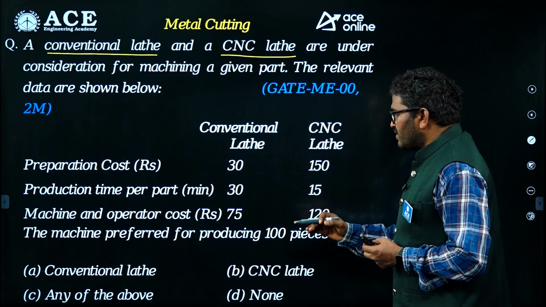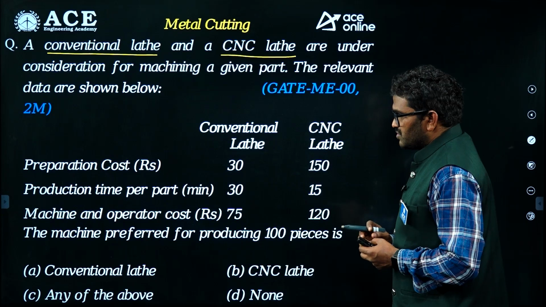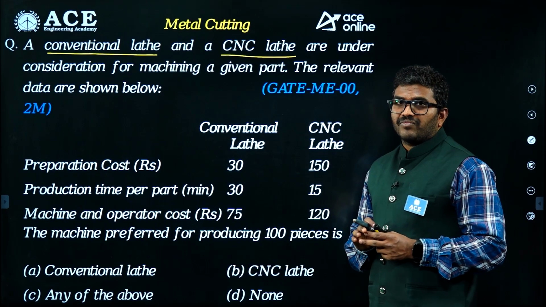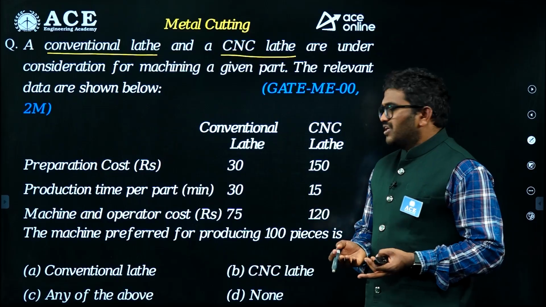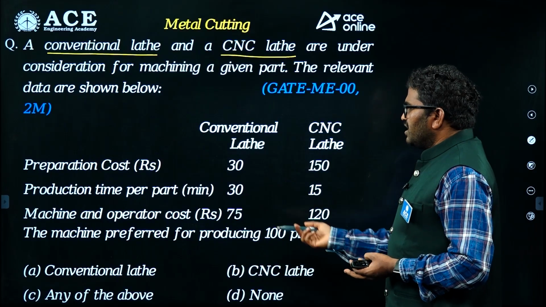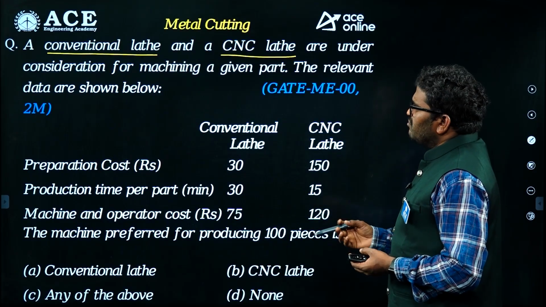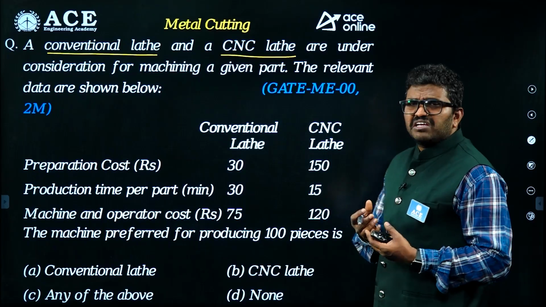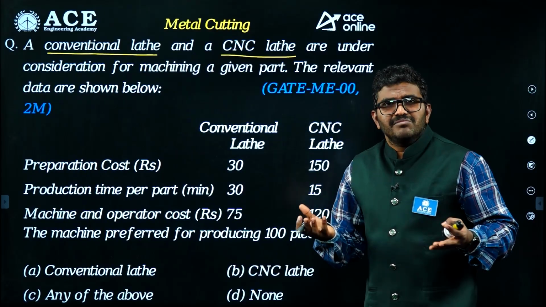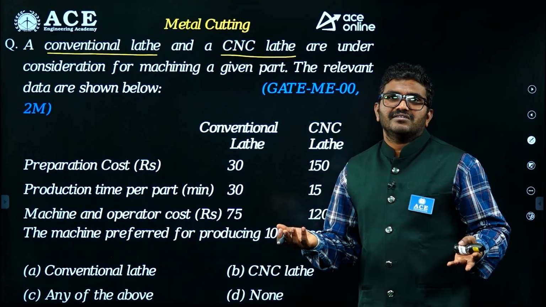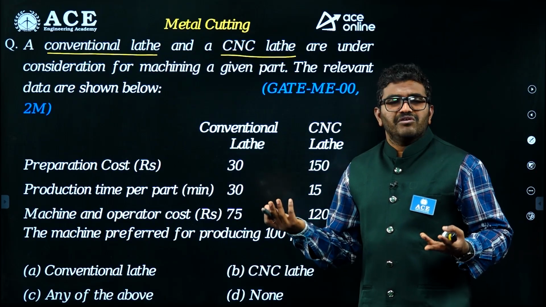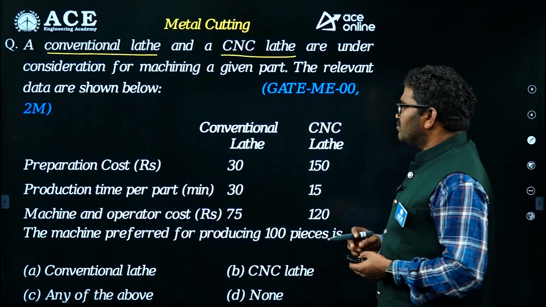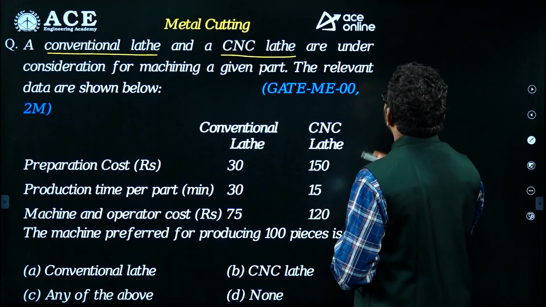The machine preferred for producing 100 pieces is, so which one is better? Is it conventional lathe or CNC lathe? They are asking. So you can eliminate C and D out of A and B. Even without any calculation you can guess the answer, because a CNC machine is always most efficient. Directly going with option B. But anyhow, we will calculate the total cost.